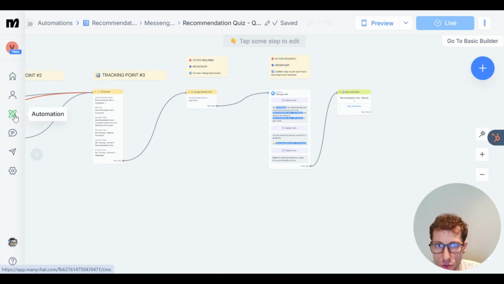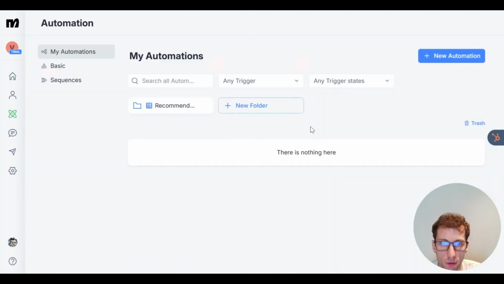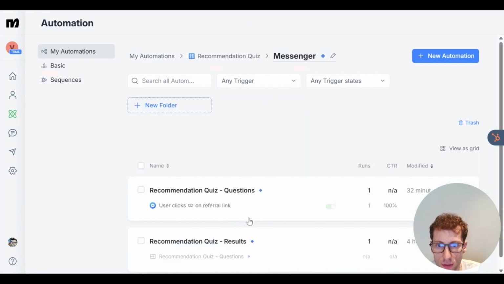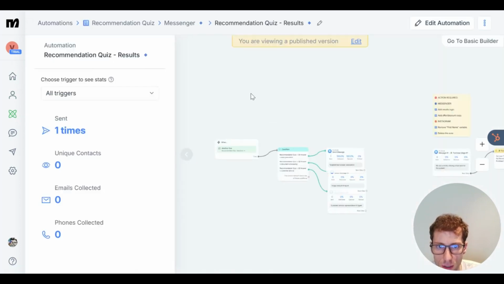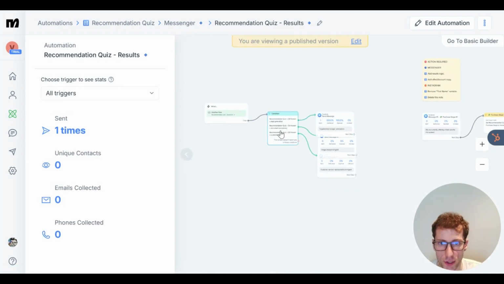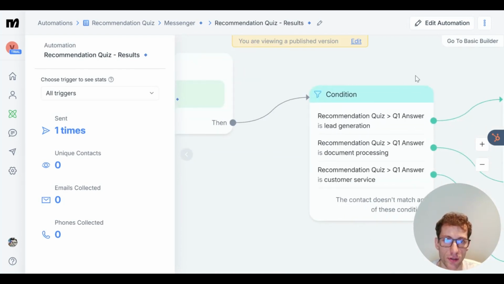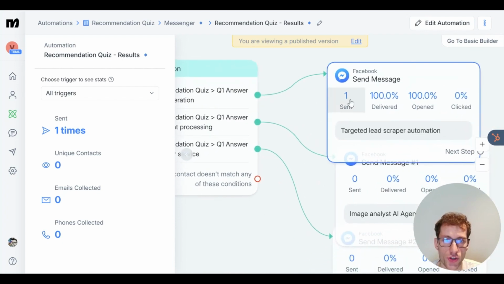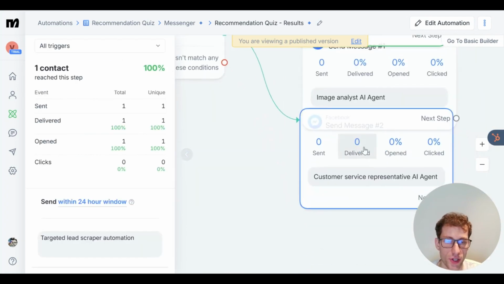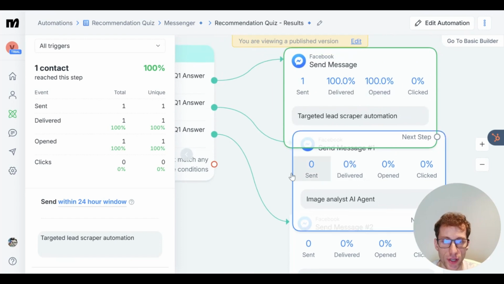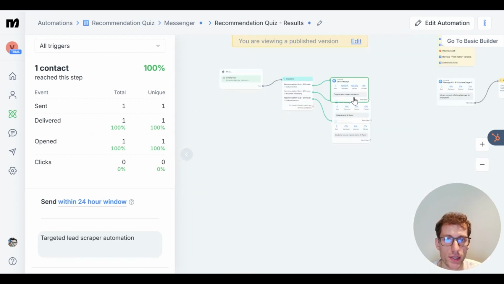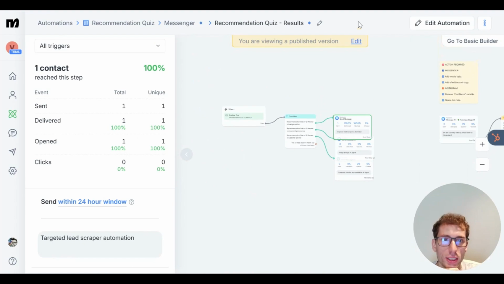So I just want to show you the other part of our backend, which is going to be this one, results. How does this work? It's pretty simple again. Based off the answers that we received to our quiz, it's going to suggest a product. These are all sample products, so don't pay too much attention to what they are. It's just to give you a general idea of the capabilities that we can deploy.